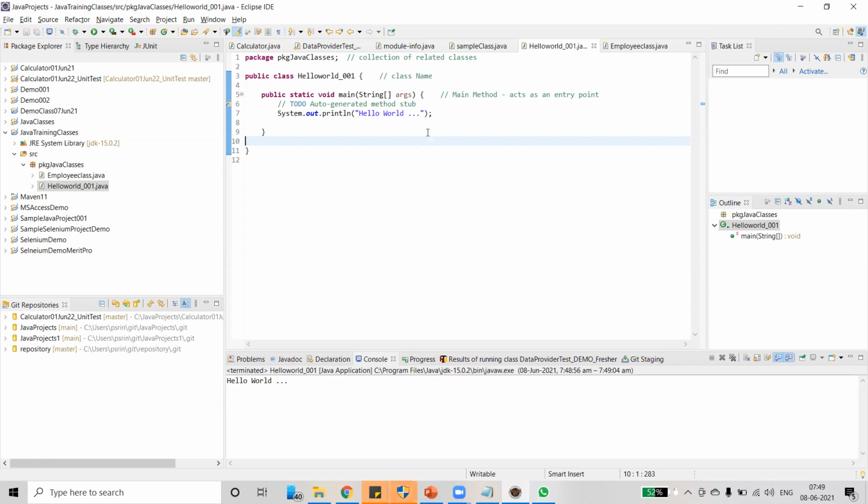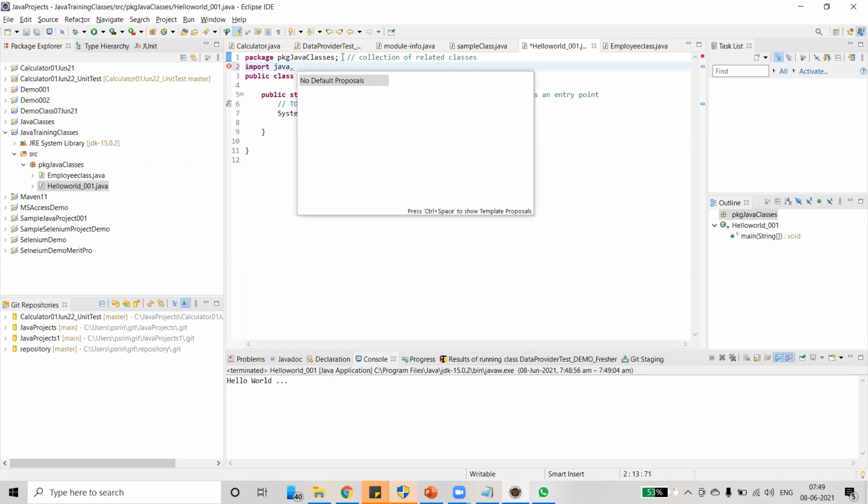A Java program contains a total of 3 sections. First one is the package section, where we create the package name to organize our classes. And then there is another section. What is the section? Import java dot util.